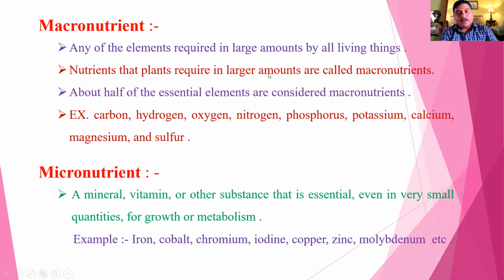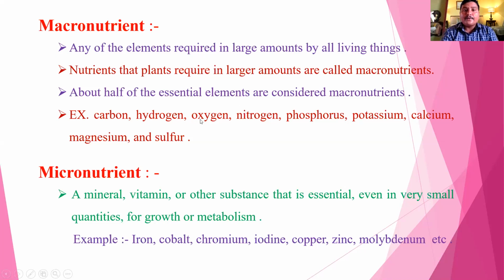Types of nutrition or nutrient. First one is macronutrient and second one is micronutrient. What is meant by macronutrient? Macronutrient is any of the elements required in large amounts by living things like plants or animals. Nutrients that plants require in larger amounts are called macronutrients. About half of the essential elements are considered macronutrients.